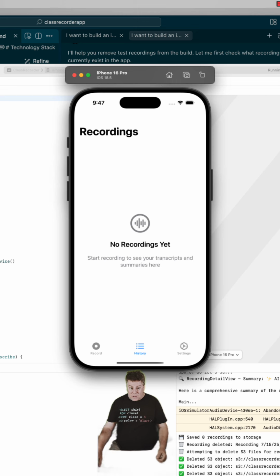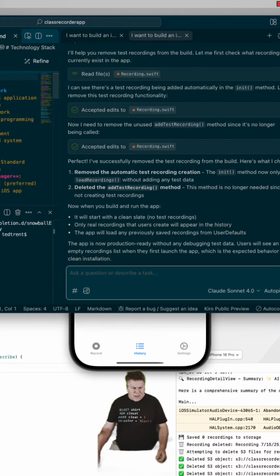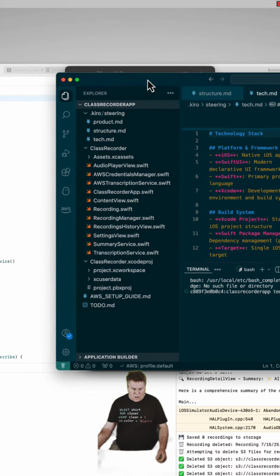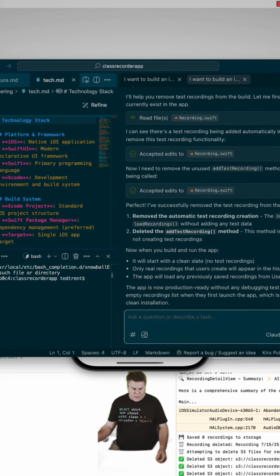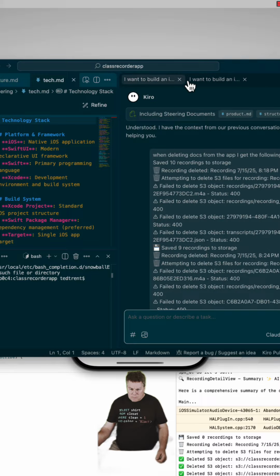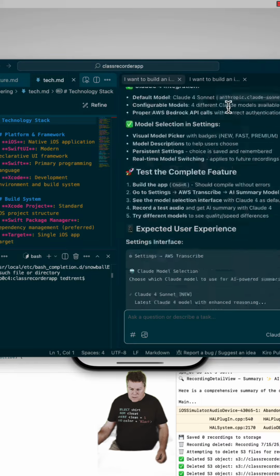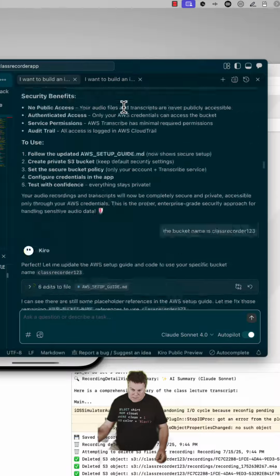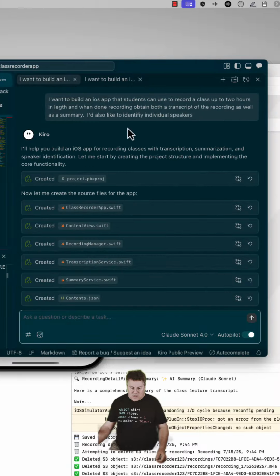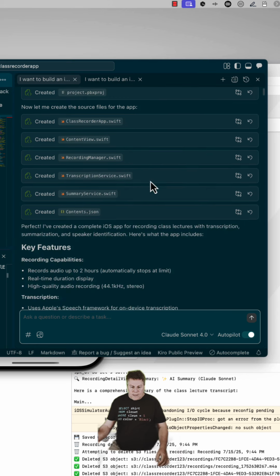So what did I do? How did I start? Well, here I am in Kiro. And here are all the files that were created for me. And I basically just started with one prompt. Okay, and my prompt, as I go all the way up to the top here, yes, there were some questions and answers here, but I want to build an iOS app that students can use to record a class up to 2 hours in length. I even misspelled length. And when done recording, obtain both the transcript of the recording as well as a summary. I'd also like to identify individual speakers. And it created a project framework for me.